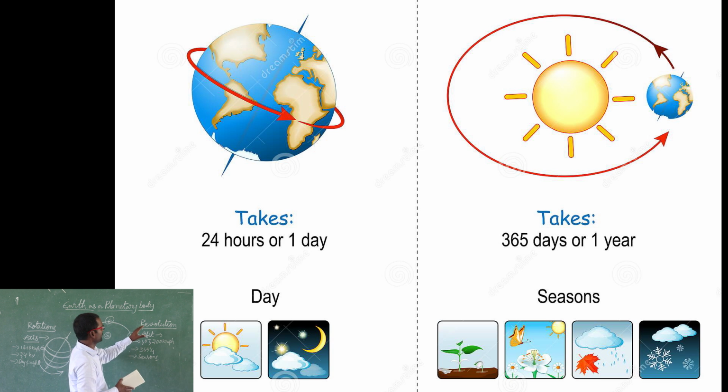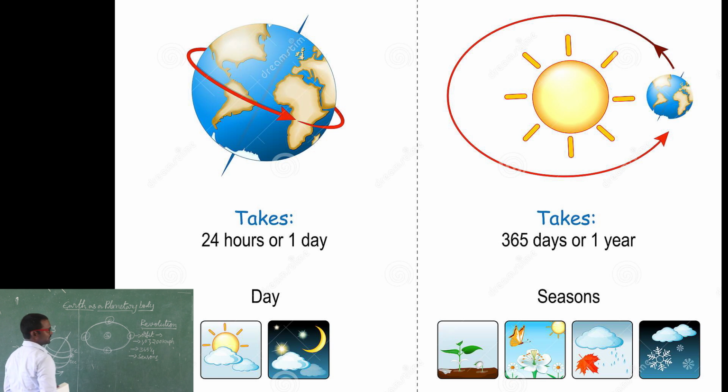Okay, students, once again, I would like to repeat what revolution is. Revolution is when Earth revolves on its own orbit. The shape of the orbit is oval. That we call a revolution. Revolution speed is 1,07,200 kilometers per hour. Revolution duration is 365 and 1 by 4 days. Due to revolution, what happens? Seasons. We can observe seasons due to revolution. That is the difference between rotation and revolution.